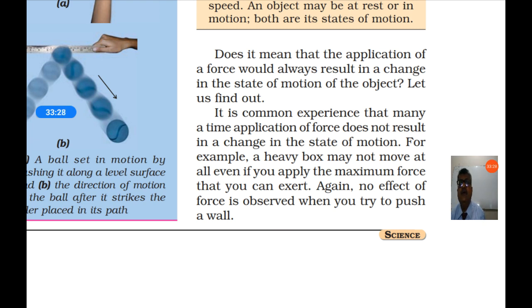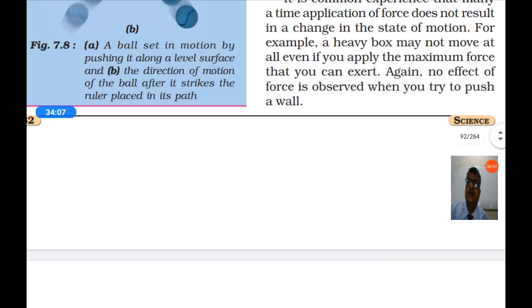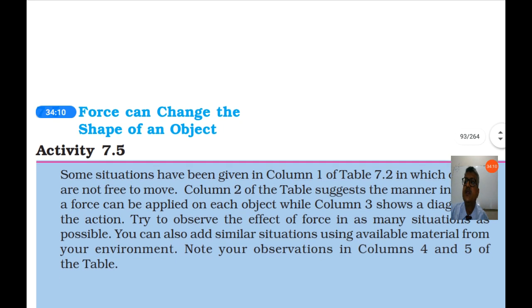For example, a heavy box may not move at all even if you apply the maximum force that you can exert. If you try to push a box which is very heavy, you apply all of your force, still you cannot move the object. So why does this happen? No effect of force is observed when you try to push a wall. So where does that force go? You are applying force, but the object is not moving. What happens?